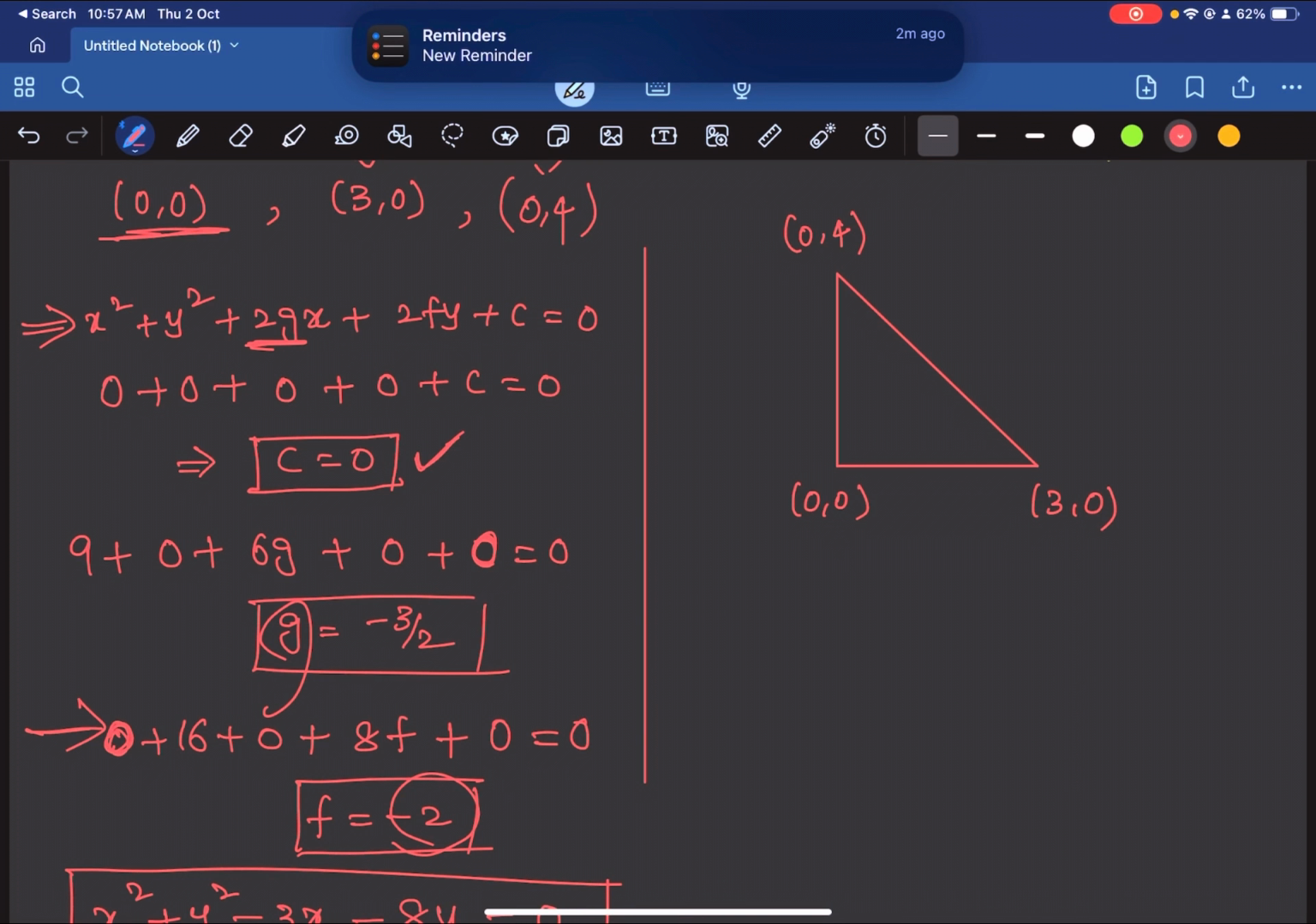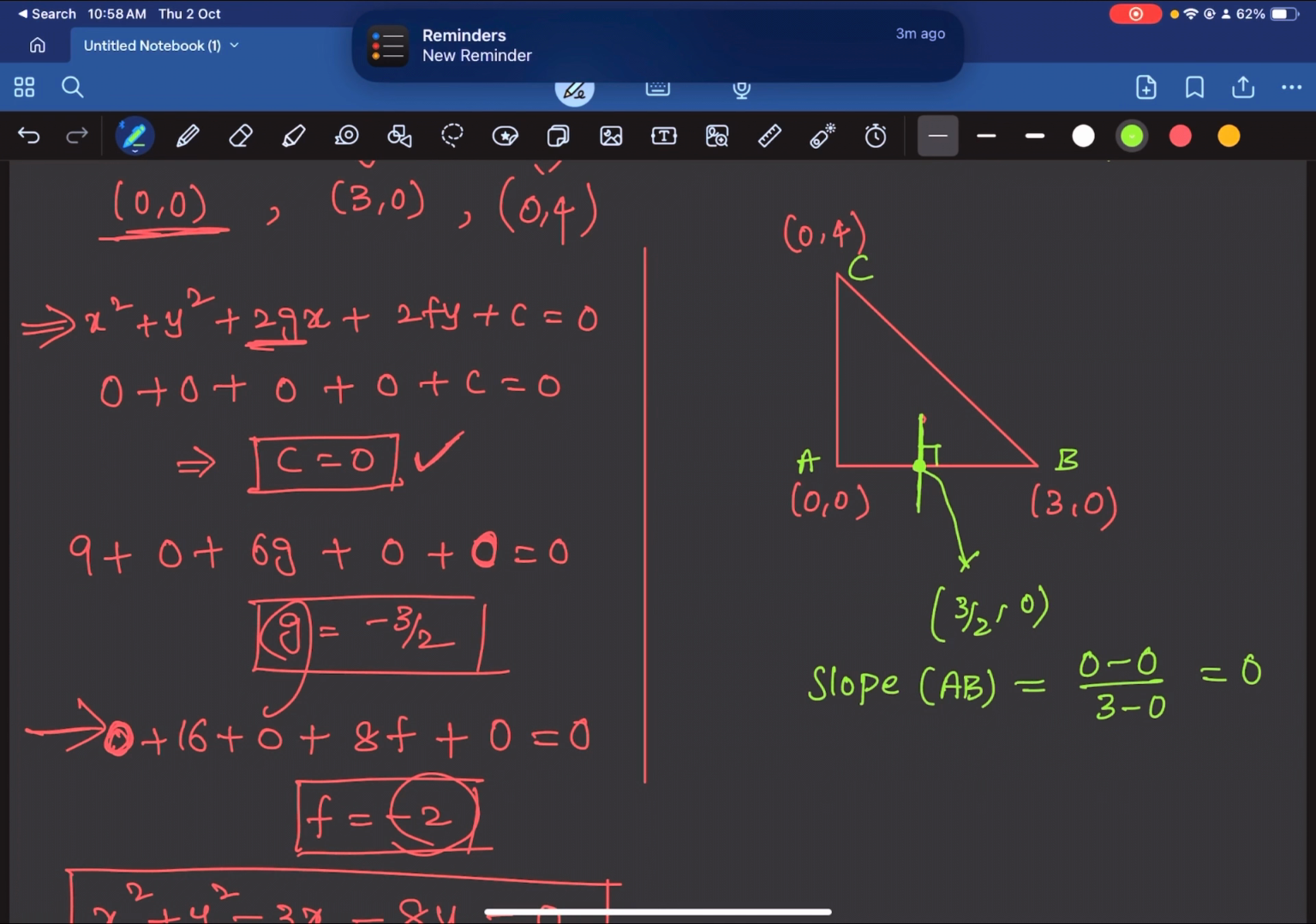Okay, first let us find the equation of this perpendicular bisector. Alright. So for that we have to find this point. This point is simply the midpoint of AB. Alright. So which will be 3 by 2, 0. And the slope of AB is 0 minus 0 by 3 minus 0. So this is 0. So therefore, slope of AB is 0. So AB is parallel to the x-axis. So this line will be parallel to the y-axis. So therefore, the equation will be x is equal to k.